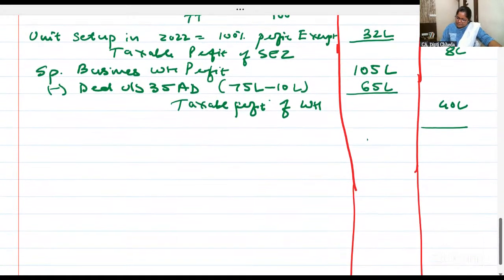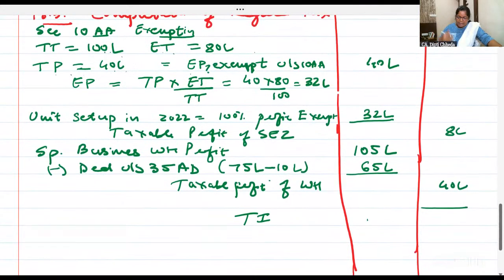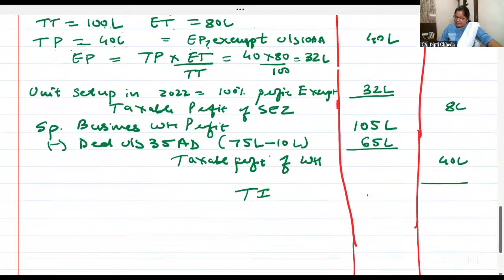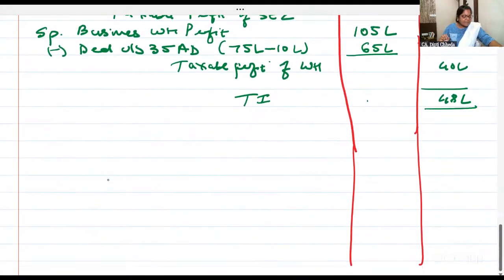So what is your total income? After the gross total income, below that you can also give section 10AA deduction. 48 lakhs. 48 lakhs is your total income. And who is it? LLP. So what will be the tax? Regular tax, 30% on LLP: 48 lakhs into 30%. The tax is coming to 14.4 lakhs.